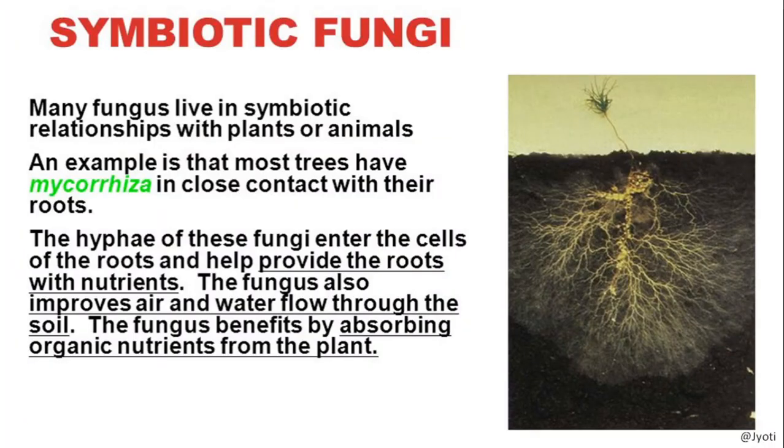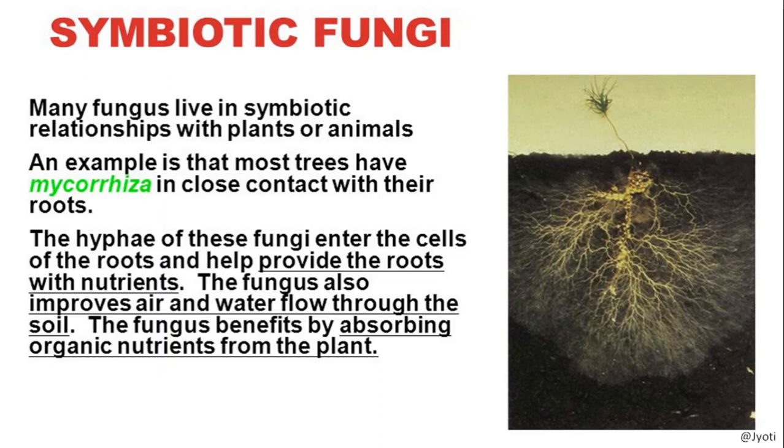Then symbiotic fungi, you might have heard about the mycorrhiza. Often what happens is some of the fungi are associated with the roots of big trees. So when they enter into the cells of the roots, they multiply and because of which the size of the root becomes bigger and more branched and diffused.